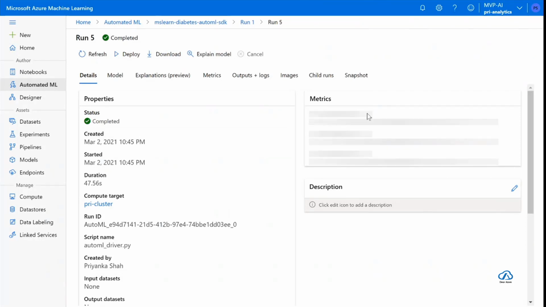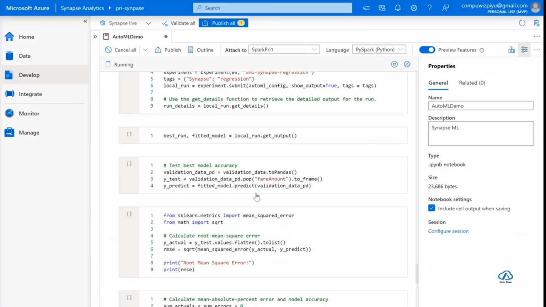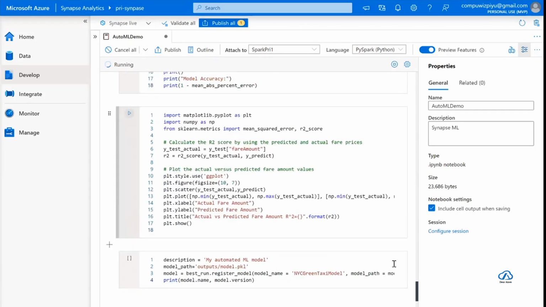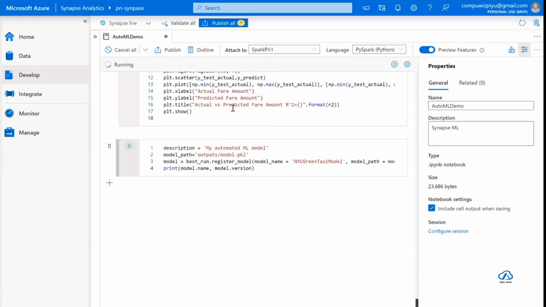If you look at the metrics, it will list out all the metrics here. The same thing we are going to see in the Synapse. So you are listing out all the metrics and testing what the accuracy was for all of them. Then you can specify a different metric. Now you can specify that you want root mean square error, and then you can calculate that metric as well. Finally, you can plot your output. Okay, so you can actually see the actual value and the predicted value. And then you can publish your model.